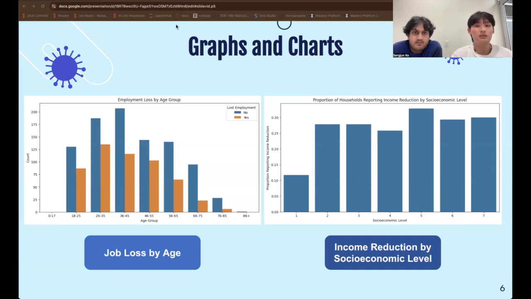And in the second chart, we see income reduction by socioeconomic level. And the socioeconomic level goes from 1 to 7, 1 being a high socioeconomic level and 7 being a low socioeconomic level. And as expected, we don't see a really clear pattern, but those in the higher socioeconomic levels do not seem to be that affected by income reduction. But as we see in the lower socioeconomic levels, it does have a meaningful impact of income reduction.